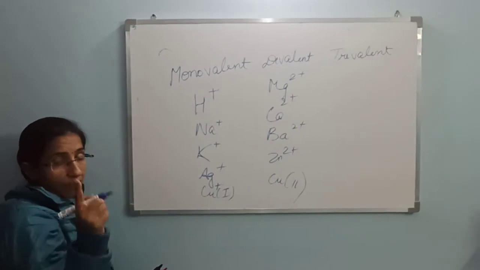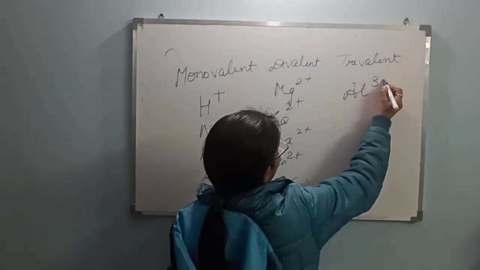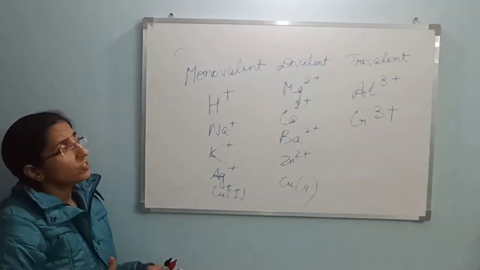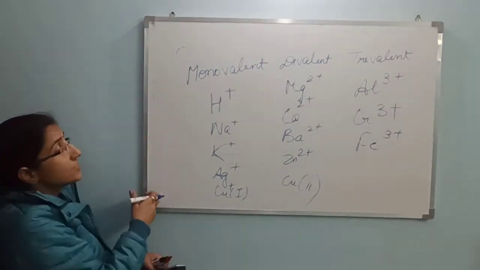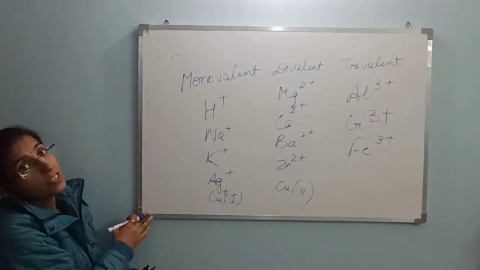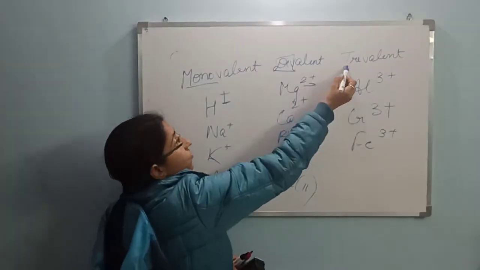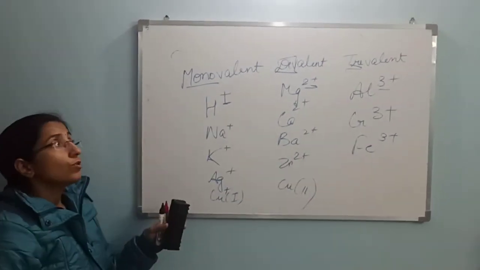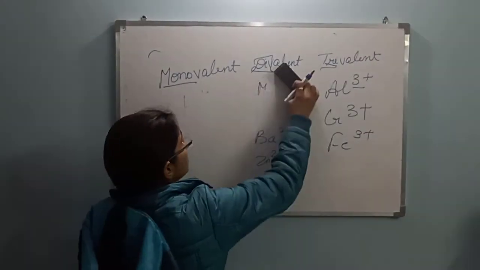Mono means having a single charge, divalent means having 2 charges, and moving further to the trivalent: aluminium, chromium, and iron. There are so many which have such types of charges. You can go for iron also, Fe3 positive, that is the ferric form. So these are the examples for monovalent, divalent and trivalent cations. Mono means single charge, di means 2 and tri means 3. The same case is for anions also.